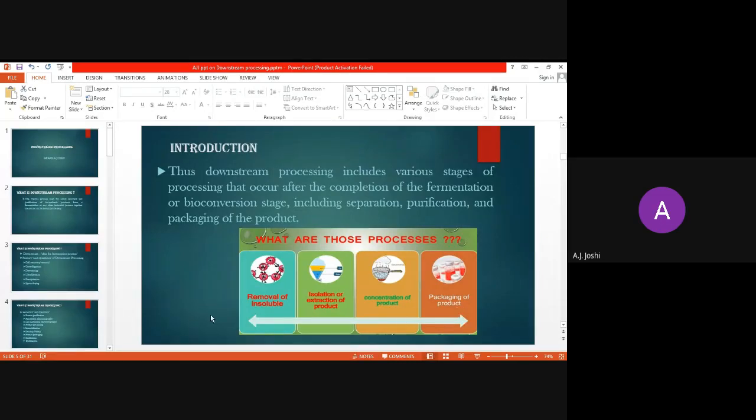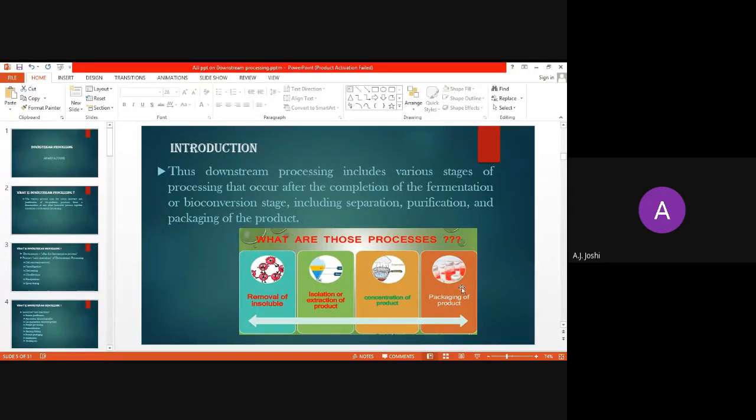So one by one, starting from removal of insolubles to the packaging, we will have a more purified, more concentrated, and the desired product finally that can be brought into the market.